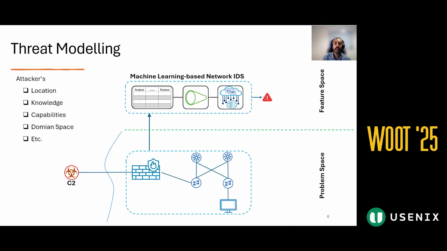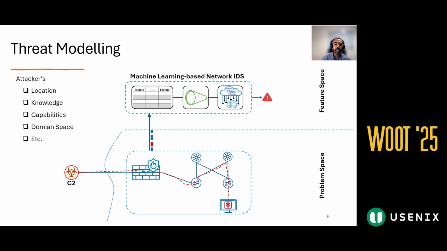Let's look at why threat modeling is important. Say a machine is infected and is talking to a C2 server. Meanwhile, a copy of the traffic goes to the ML-NIDS. The model sees the statistical flow features for detection. Now, the threat model consists of different parameters and assumptions to define attack vectors.